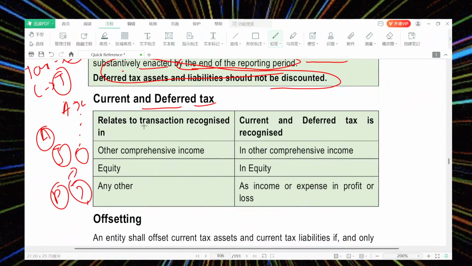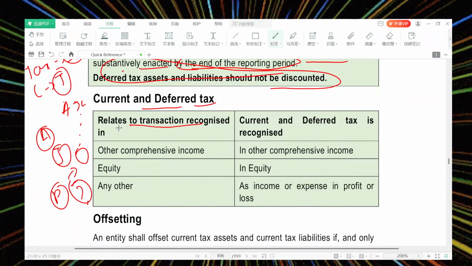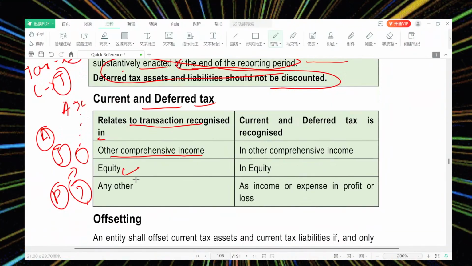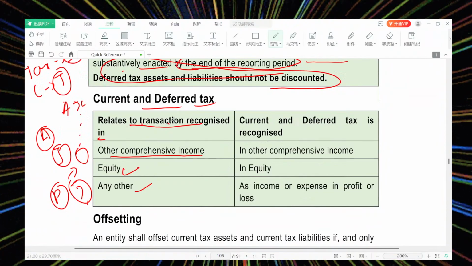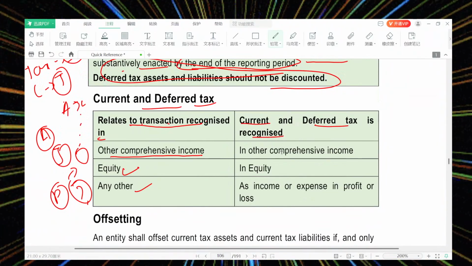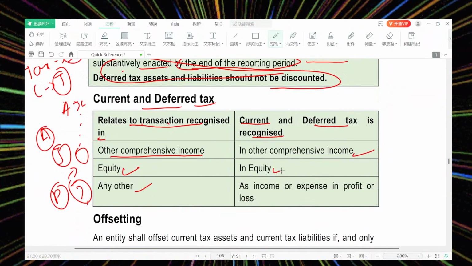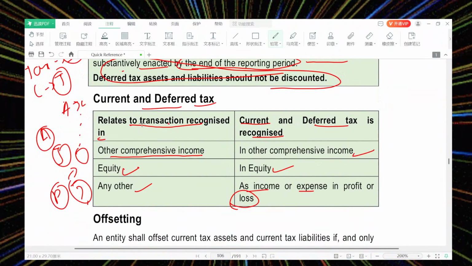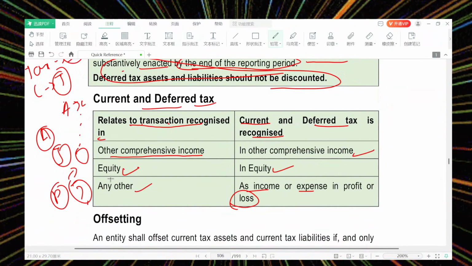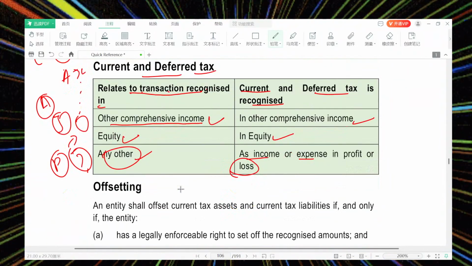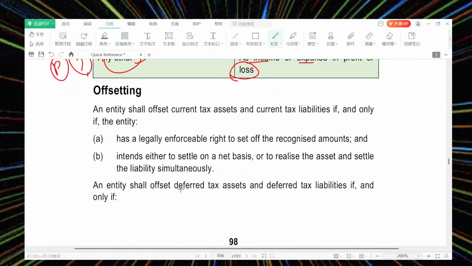Current and deferred tax relating to transactions recognized in other comprehensive income, equity or otherwise. So current and deferred tax is recognized in other comprehensive income or in equity, as an income or expense in the profit or loss account, but when related to a transaction in other comprehensive income, equity or any other item, it is not shown as an income or expense account.